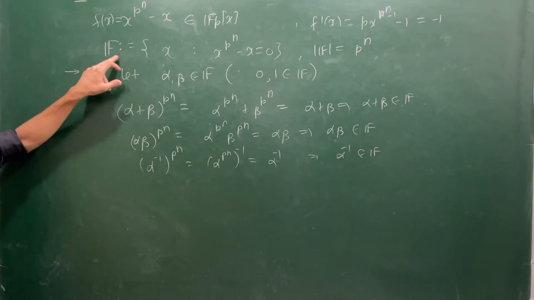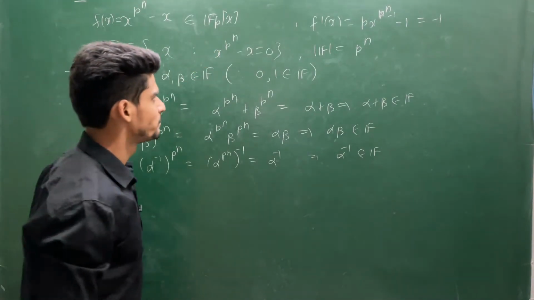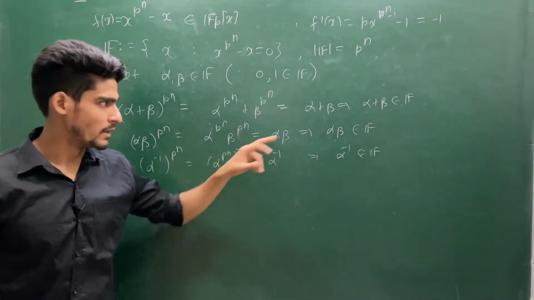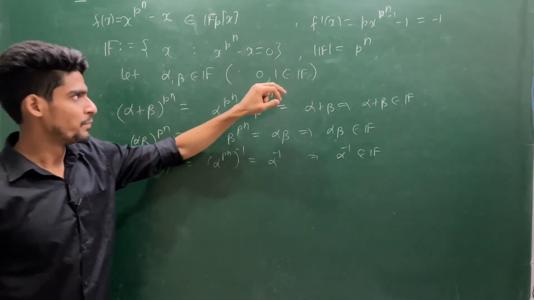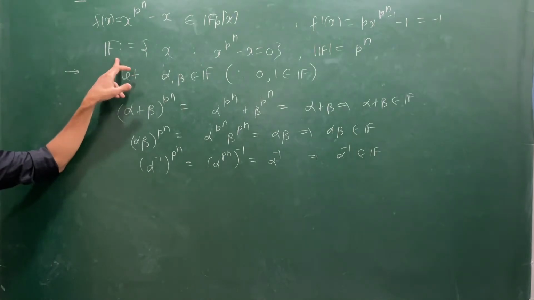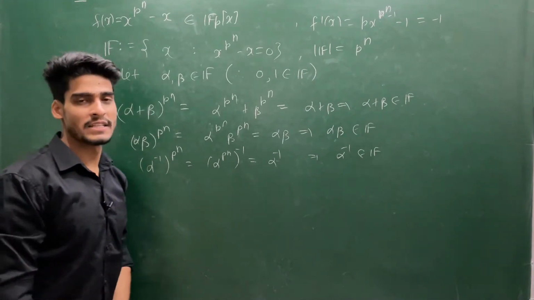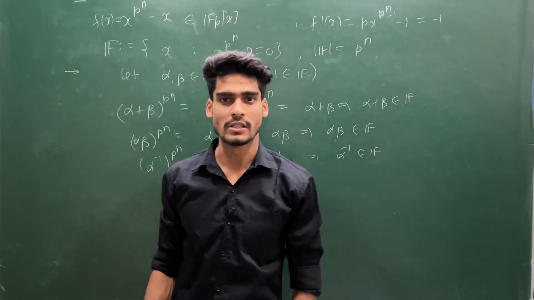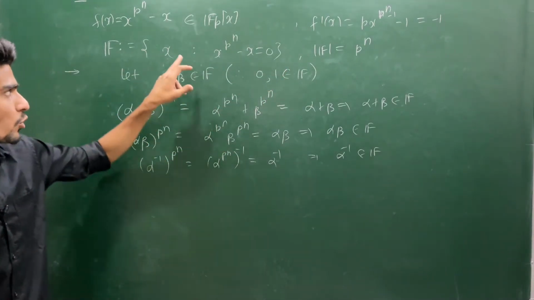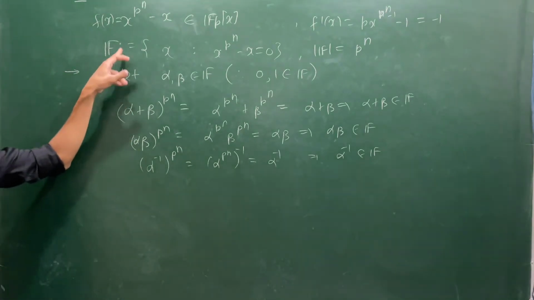Can you say this is a vector space over F_p? Okay, let's try to show. Once this is clear, this F is a field by these statements, and also the cardinality of F is p^n. What can you say about the prime subfield of F? The prime subfield of F has to be F_p, because every field either contains a copy of F_p or contains a copy of rationals. But this is a finite field. It cannot contain a copy of rationals. So it has to contain a copy of F_p as a prime subfield. So this is a vector space over F_p.